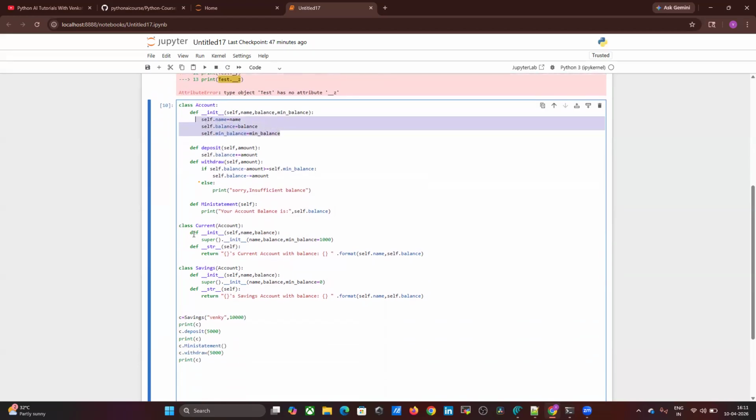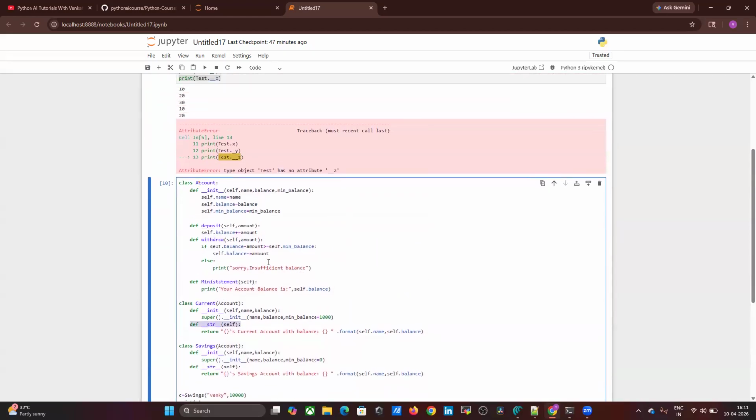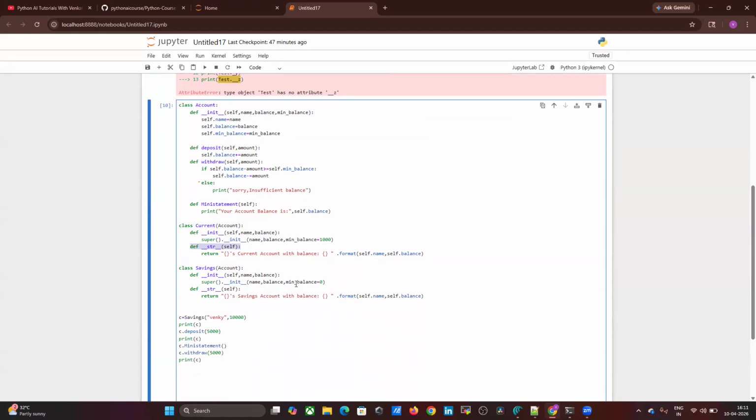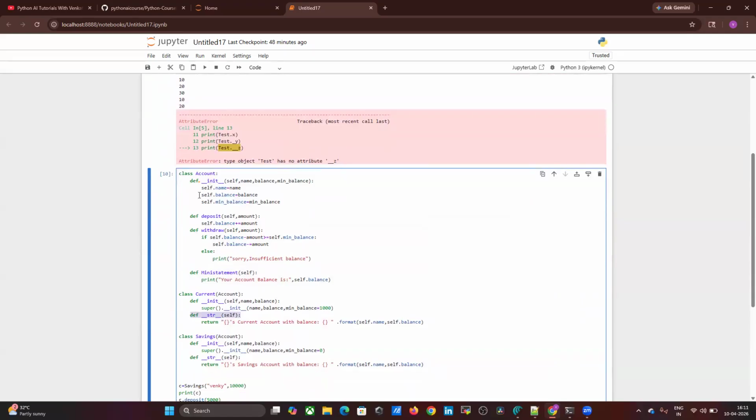Next, the super method we covered, and string. So many things we covered, right? Public variables. If you have private methods also you can include. That's it, guys. Today we have learned about abstract methods, abstract classes, what is a private, public and protected attribute. We also discussed interfaces, and we have done one mini application.